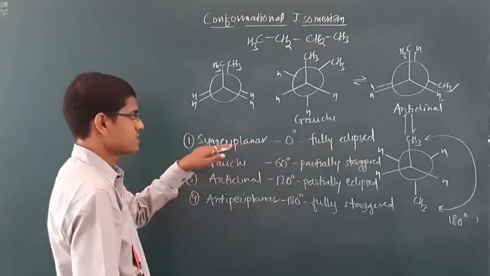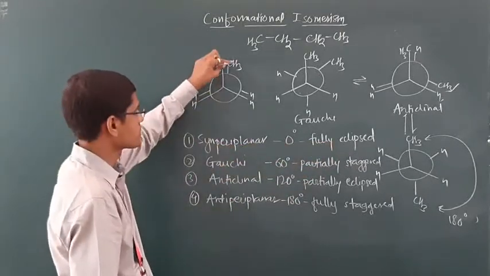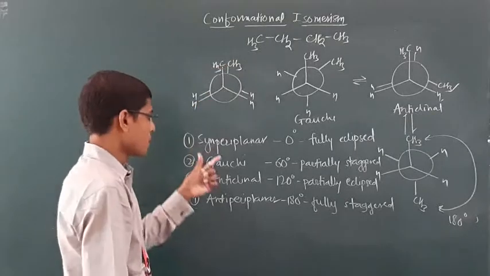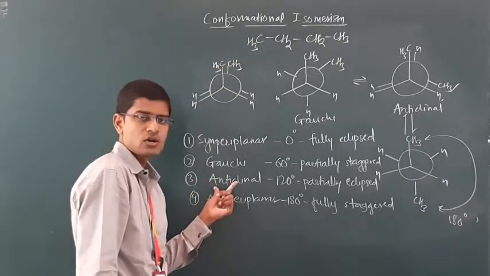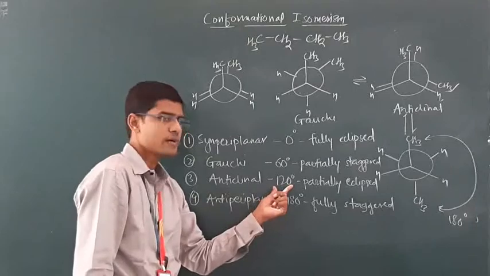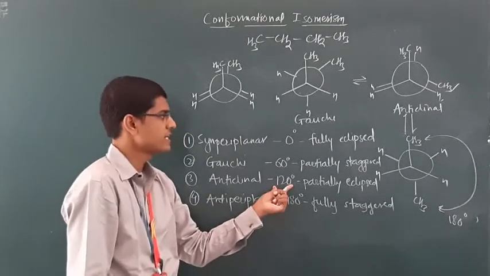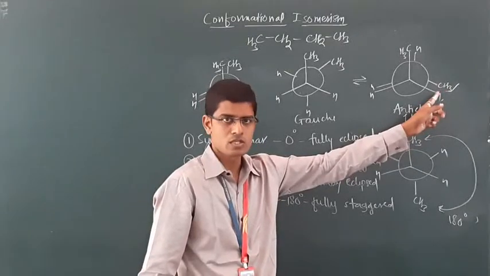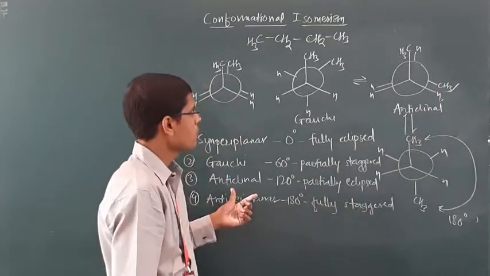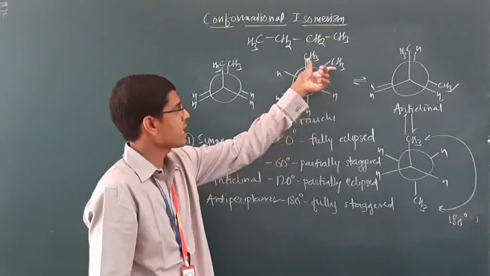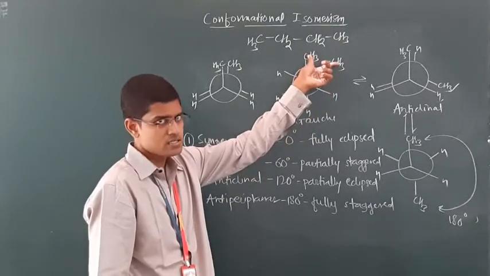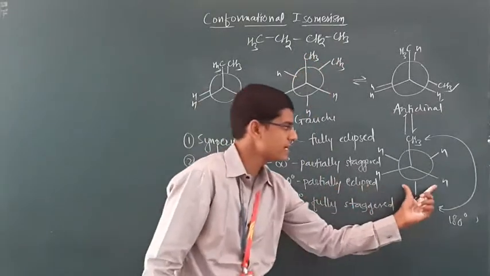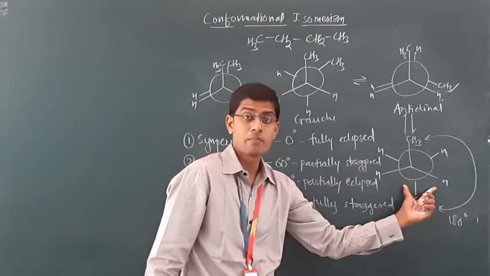Fully eclipsed, syn-periplanar, in which the two methyl groups are in front of each other. Partially eclipsed, called anticlinal, achieved by rotation of 120 degree, in which the methyl group is eclipsing a hydrogen. Then partially staggered, in which the angle between the two methyl groups is 60 degree, and fully staggered, in which the angle is maximum.